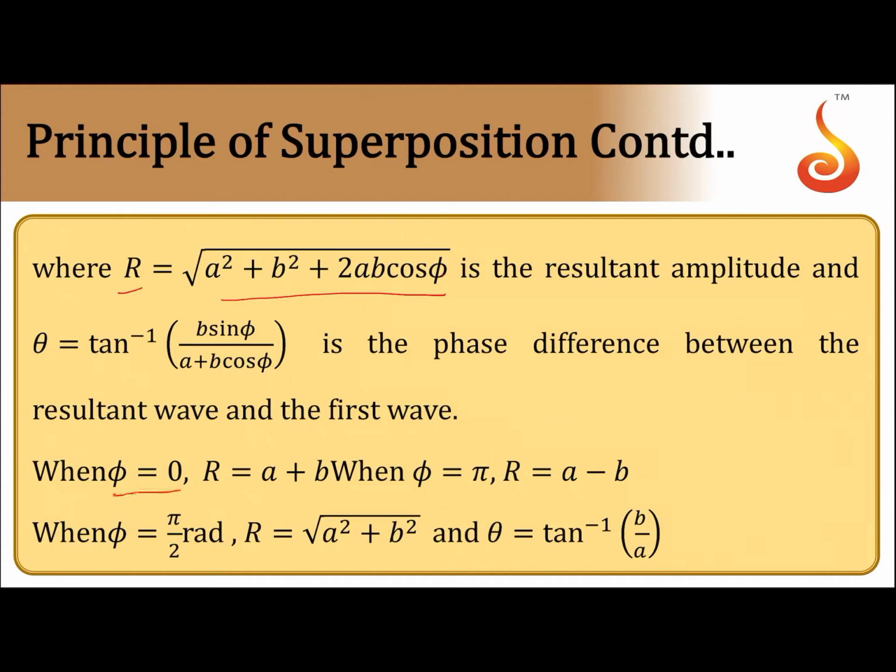When phi is equal to 0, R is equal to a plus b, and when phi is equal to pi, R is equal to a minus b. This is the condition for interference. When phi is equal to pi by 2, R is equal to root of a square plus b square, and theta is tan inverse of b by a. These are some of the observations.